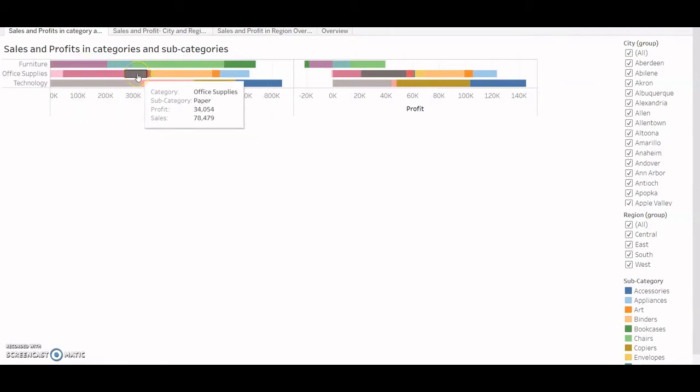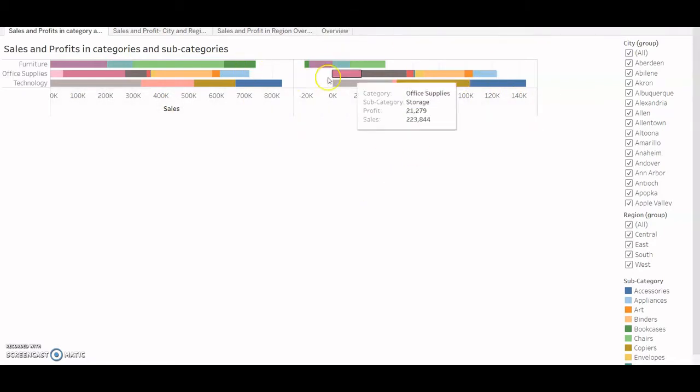Similarly, for the subcategory under office supplies, I'll see that my profit was 34,000 and my sales were 78,479. And in technology, if I look under the subcategory phones, my profit was 44,516 and my sales were 3,30,000.